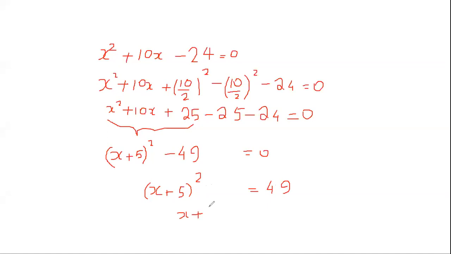If you have got the answer till here, then you should be very careful not to get it wrong here, because you have already got the difficult part correct. Root 49 is plus or minus 7. Now x plus 5 is equal to 7, which is x is equal to 7 minus 5, which is 2.